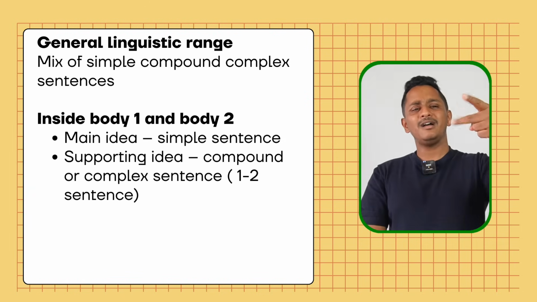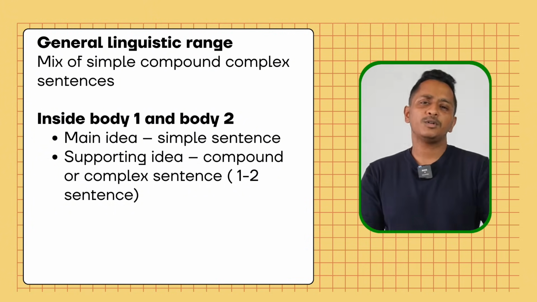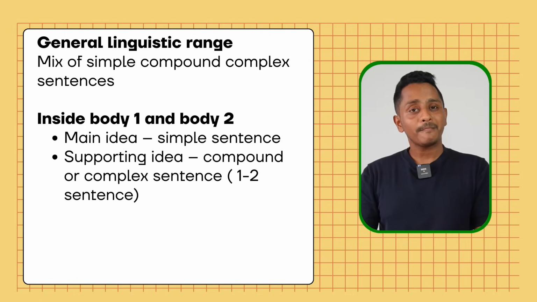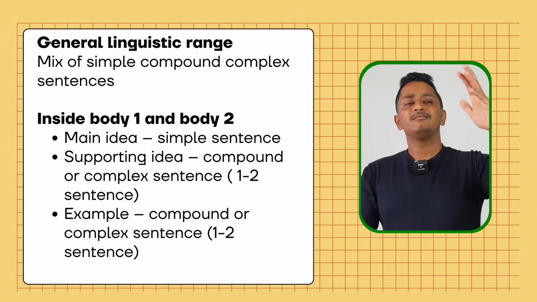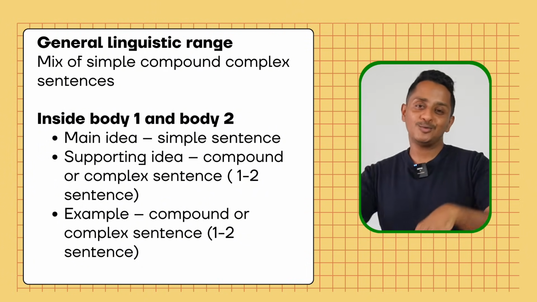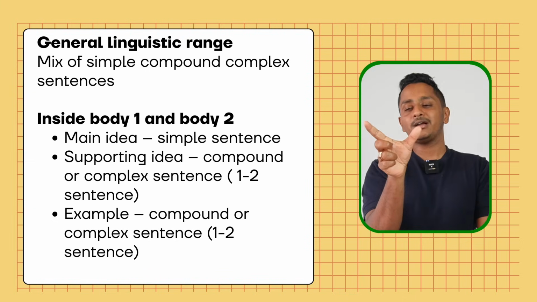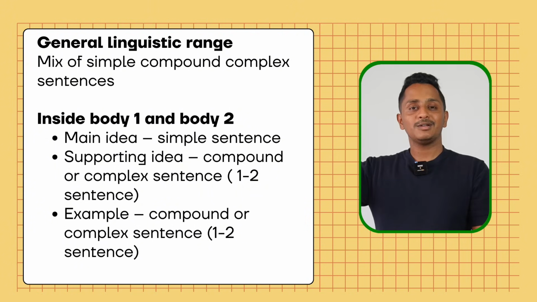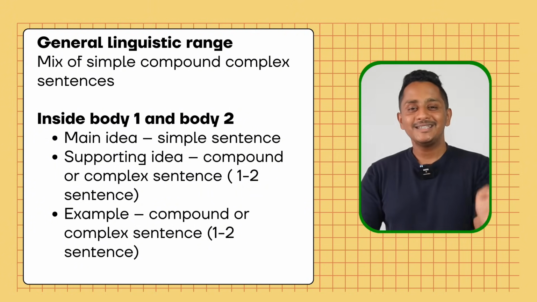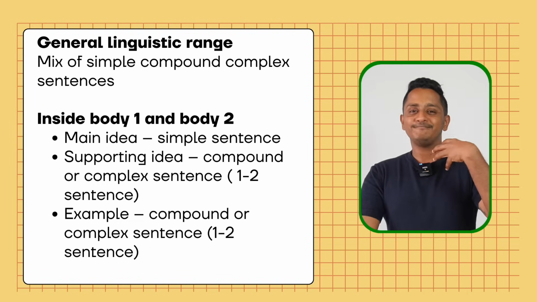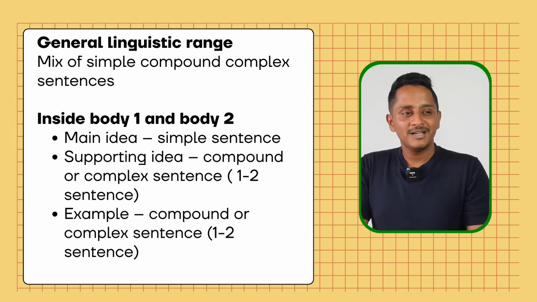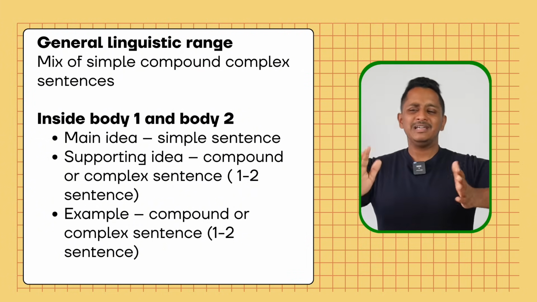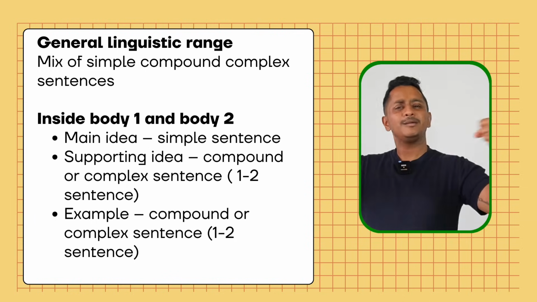Now supporting idea, you can go with compound or complex sentences. You can write either 1 sentence or 2 sentences, it's up to you. Now example. For example, in the template I'm going to soon reveal, the template will have 1 blank. There you can put a compound or a complex sentence. But let's say you want to write more, then add one more sentence. Don't be restricted by the use of the template. Templates only give you guidance on the structure. Inside the template, you can elaborate the points.